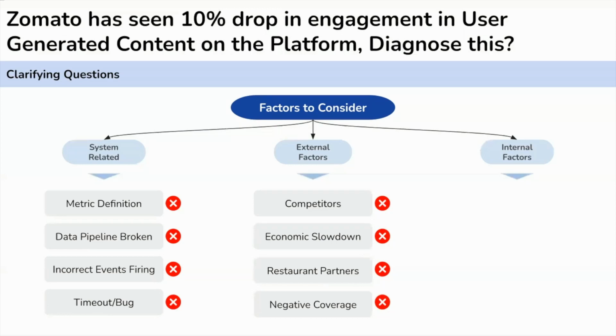So now we will need to focus on the internal reasons which can cause this issue. It might happen that we have made some changes to the rating and review section, like adding some more functionality, making some UI changes, or making some changes related to the representation of the section in some other form, which can also cause this kind of issue. It may also happen that some of the adjacent or horizontal teams are running some experiment which is causing this drop. So it is always better to know what other related features can cause this drop as well, right? Let's assume that some changes have been made and we need to think about the potential changes which can cause this issue. So now we will have to see the entire funnel.